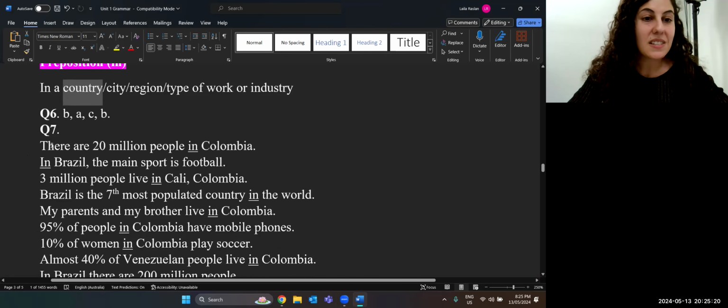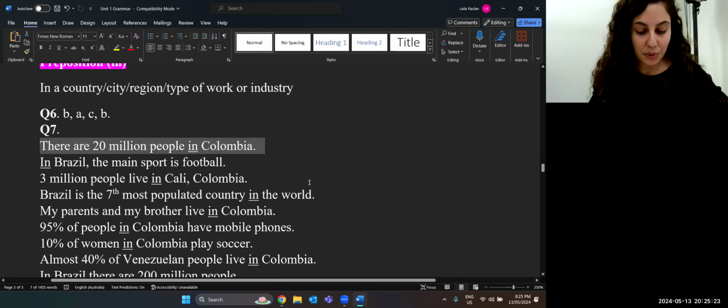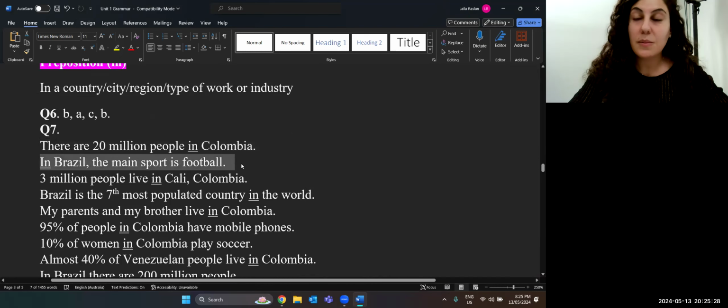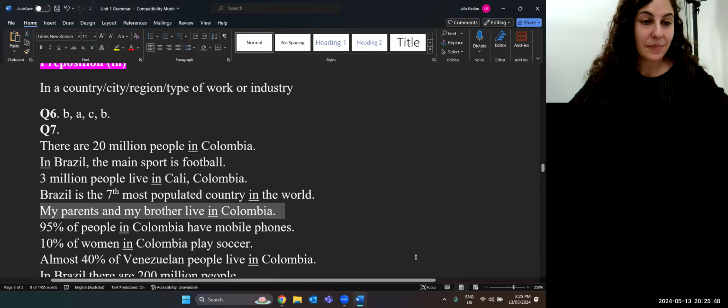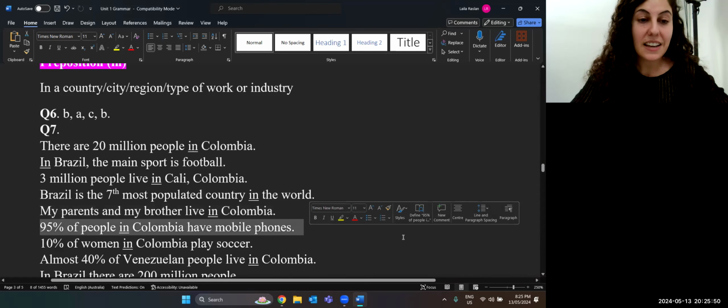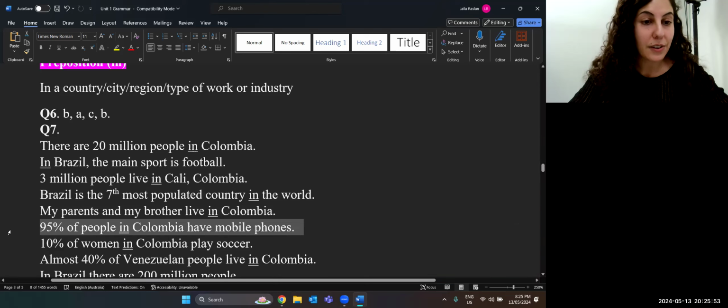So these are some examples. There are 20 million people in Colombia. In Brazil, the main sport is football. 3 million people live in Cali, Colombia. Brazil is the 7th most populated country in the world. My parents and my brother live in Colombia. 95% of people in Colombia have mobile phones. 10% of women in Colombia play soccer.